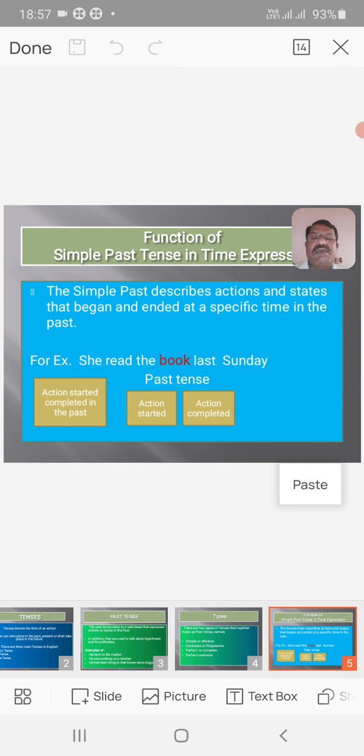In this sentence, the act of reading the book took place in the past, last Sunday. So the action of reading the book started and also completed in the past.